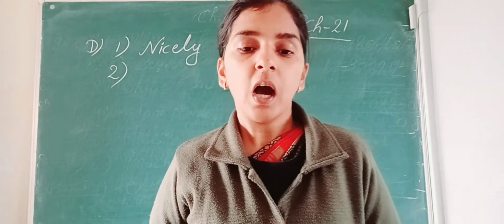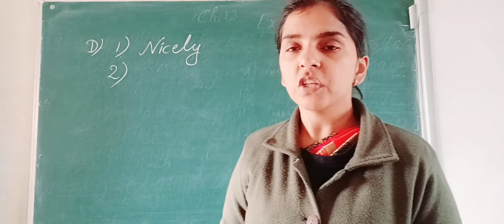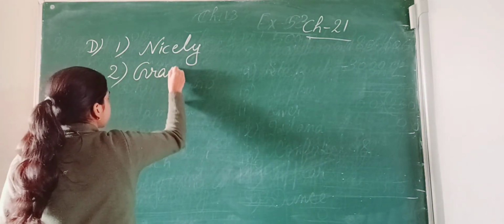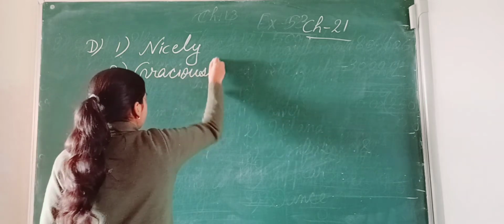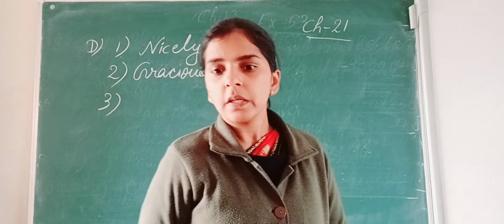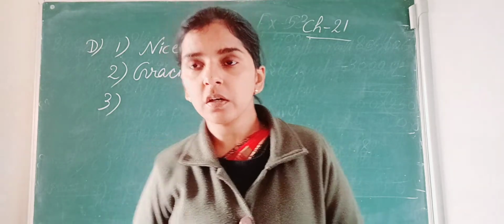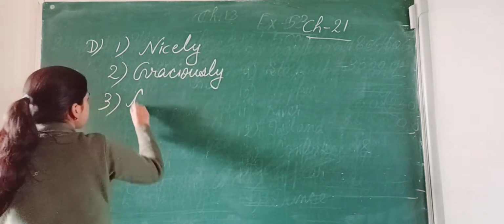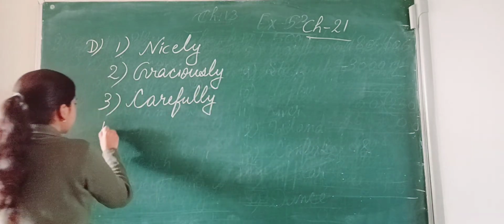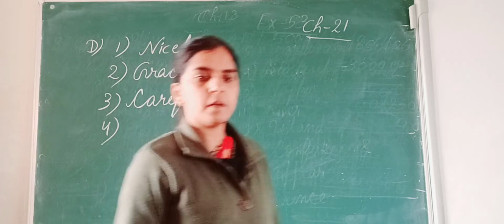Number 2. I helped the people graciously. Okay. Number 3. He held the tray carefully. Okay. Next, number 4.